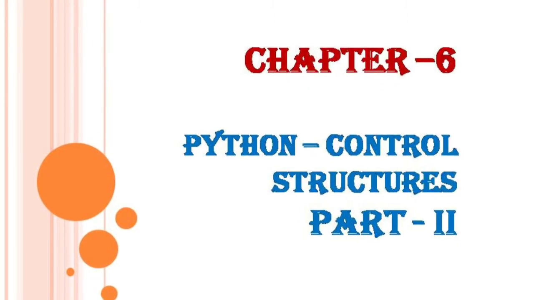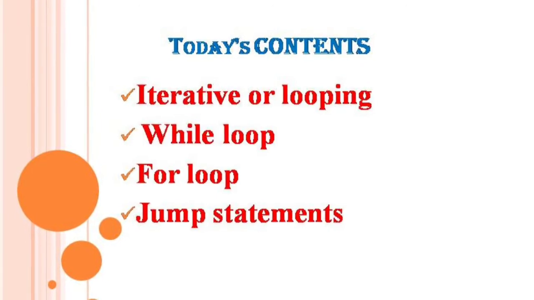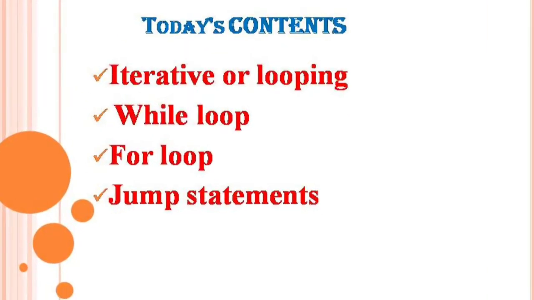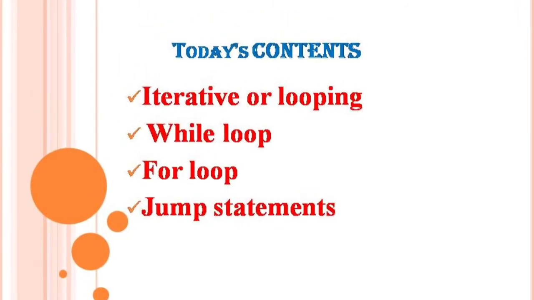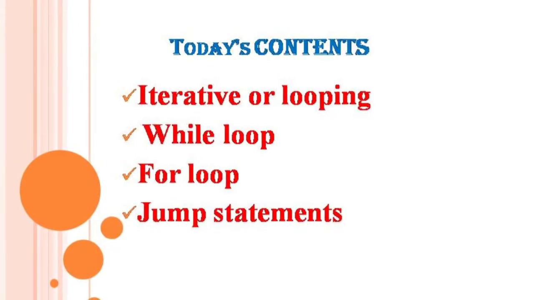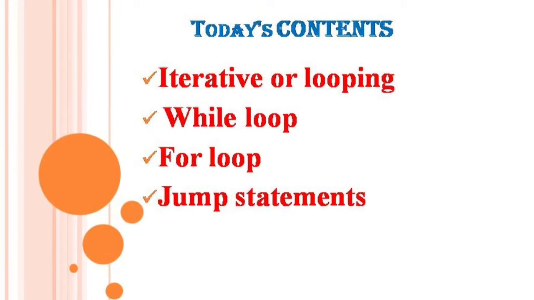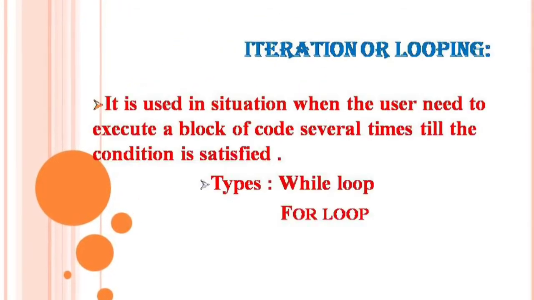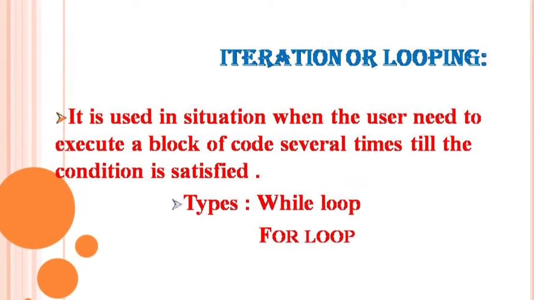Today we will continue with control structure. Today's content is iterative or looping, while loop and for loop, jump statements. Let us see one by one. First one we have is iteration or looping.